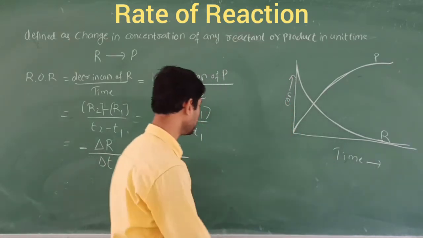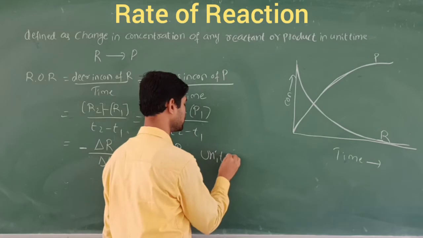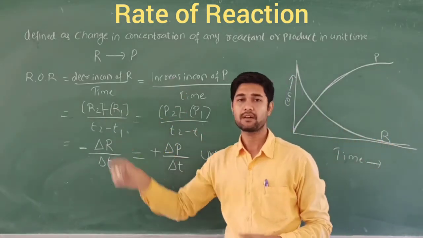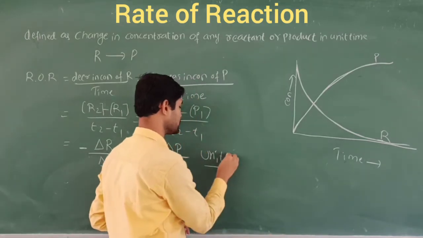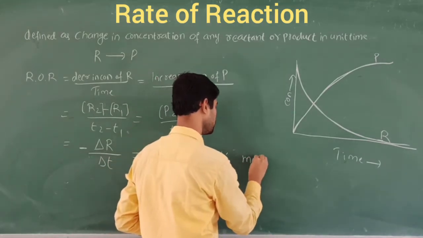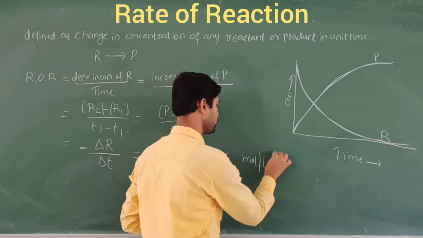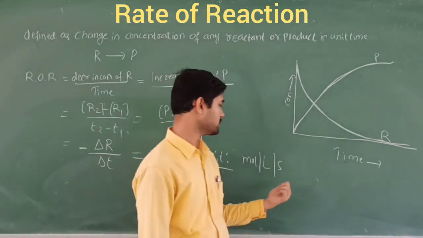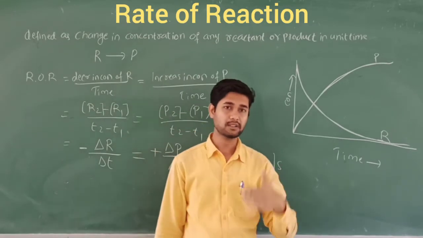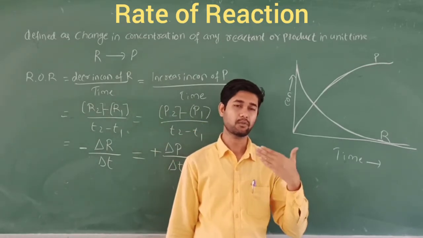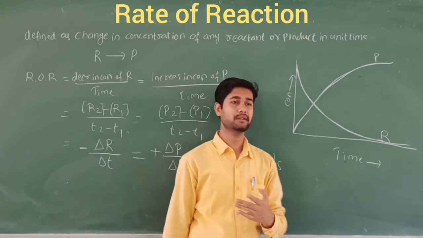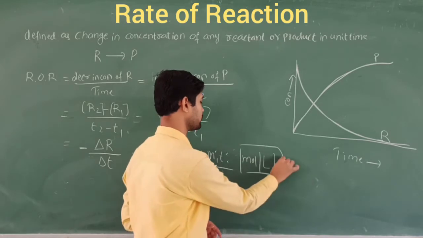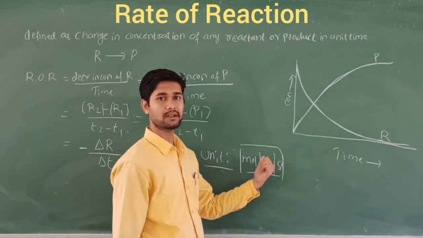What about the unit of the rate of reaction? Let's talk about the unit. When we use the term molar concentration of the reactant, obviously we measure in terms of mole per liter per second. Why? Because time is very important. The time unit is second, because at what speed, or in what time, the reaction completes is also required here. So the unit of the rate of the reaction is mole per liter per second.